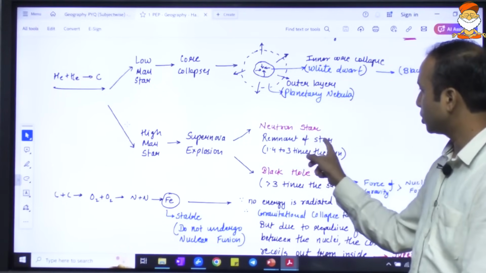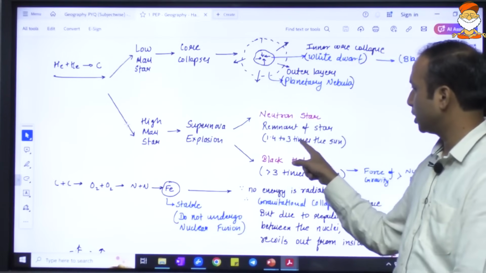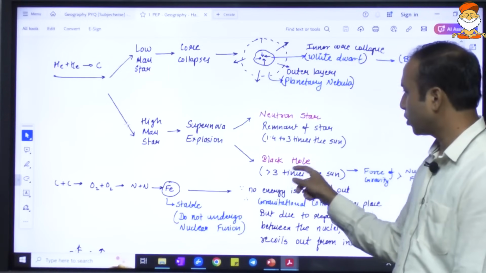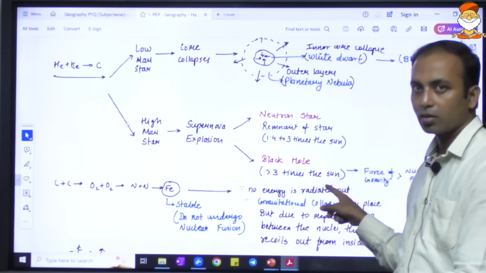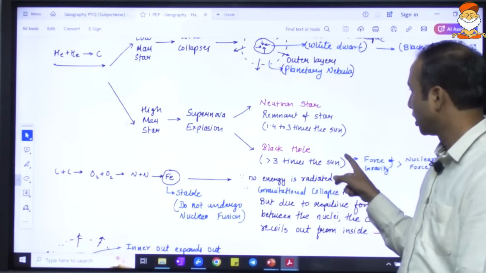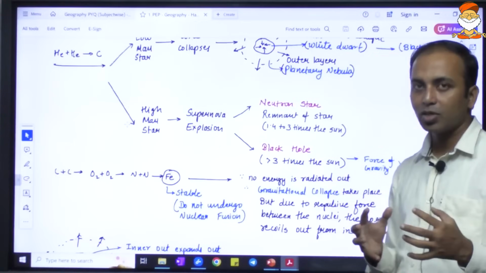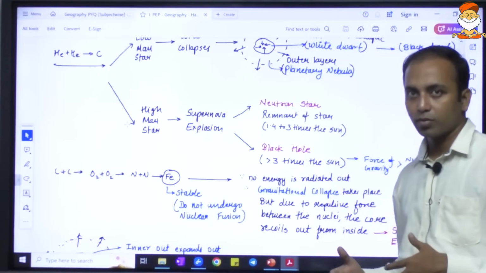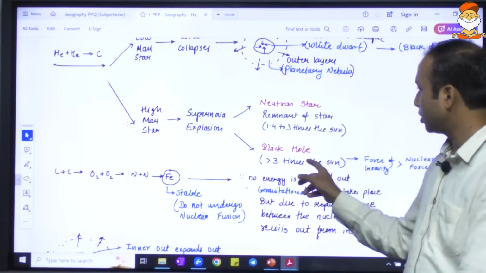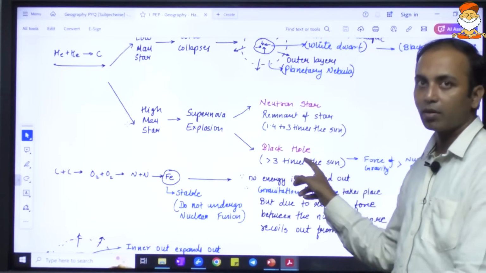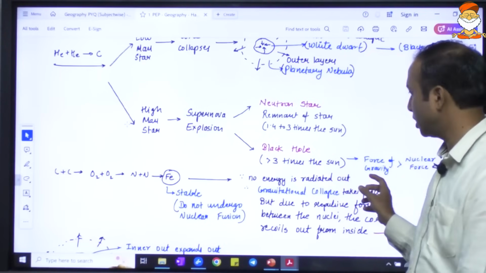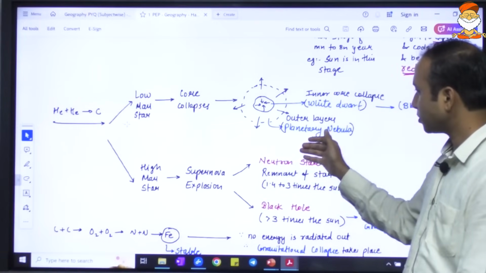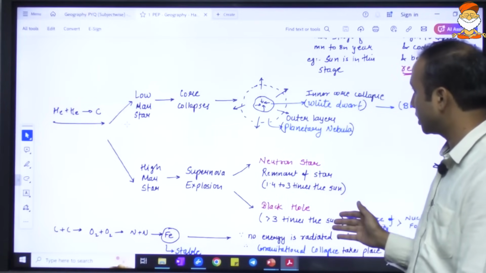It may either form a neutron star or it may form a black hole. A neutron star is like those stars which are 1.4 to 3 times the size of the sun. A black hole forms when the star is relatively much bigger. Our sun is relatively much smaller. The sun is not going to form a black hole. For a black hole, the mass should be more than 3 times that of the sun. So this is one of the stages wherein the star may end up. Black hole is another stage.